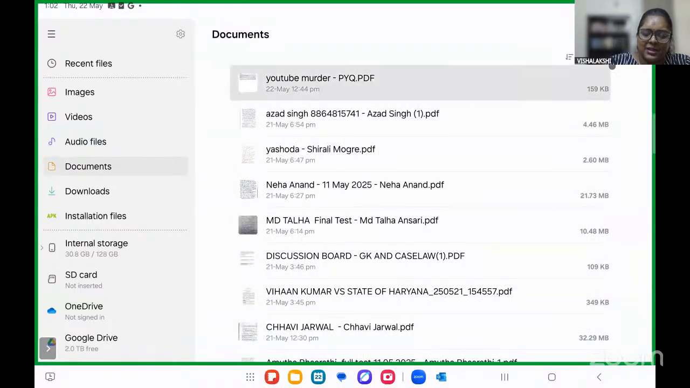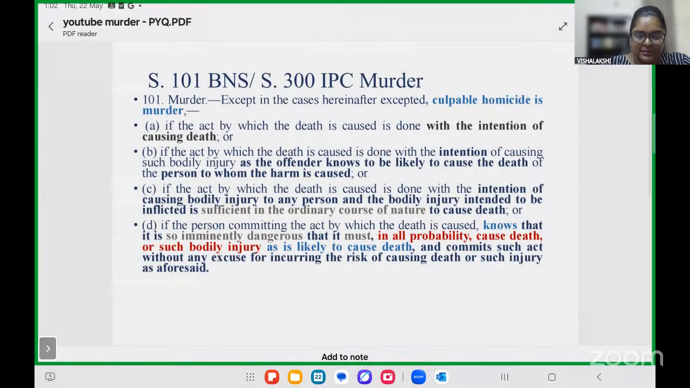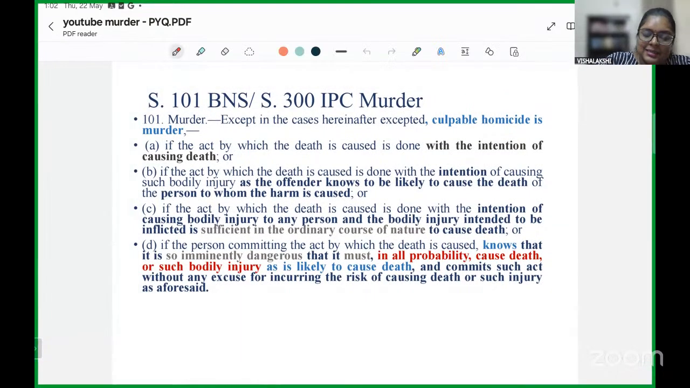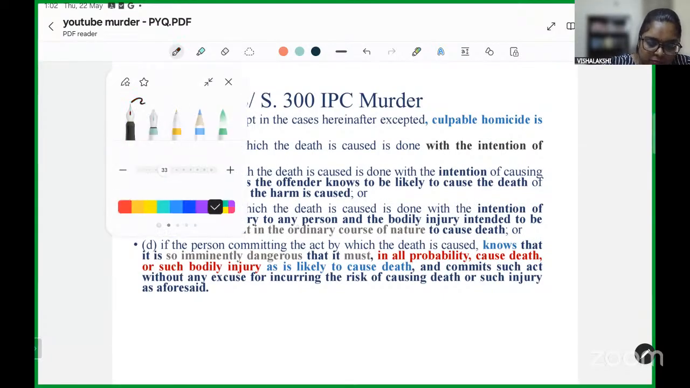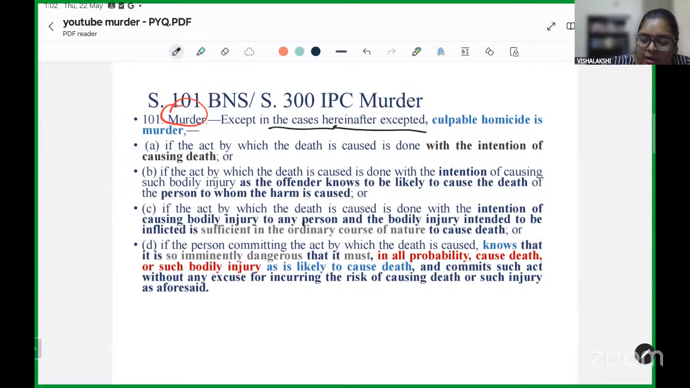I will not directly go to the previous year questions. What I want us to do is first get a basic outline of what murder is. I have given the provision in short, which states that, except in the cases hereinafter excepted, culpable homicide is murder, which implies that murder is a form of culpable homicide.